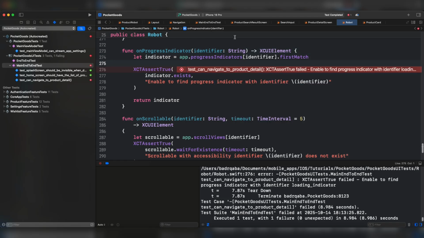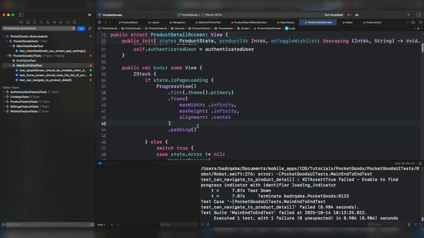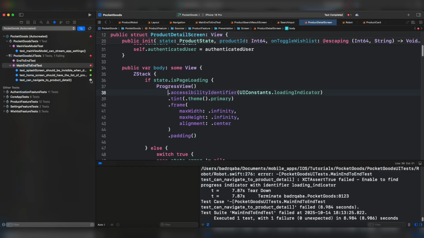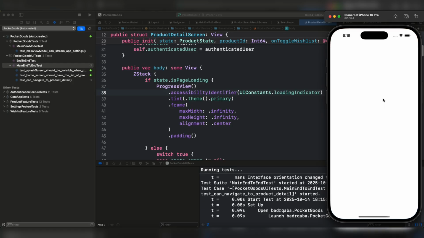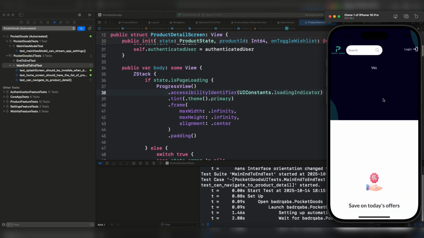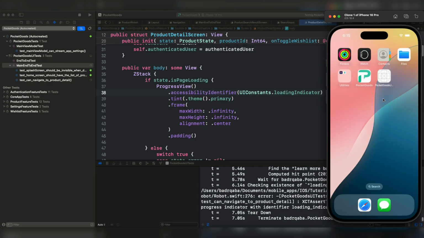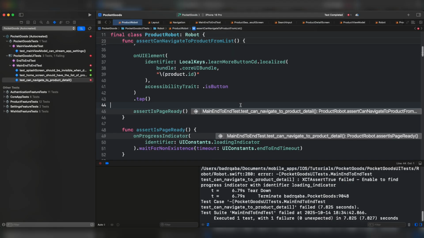Let's see the product detail screen. We haven't added the accessibility identifier. Let's add here accessibility identifier. Let's run the test. Instead of asserting the progress indicator is invisible, let's try to wait for the appearance of the title of the product. Let's do this approach.